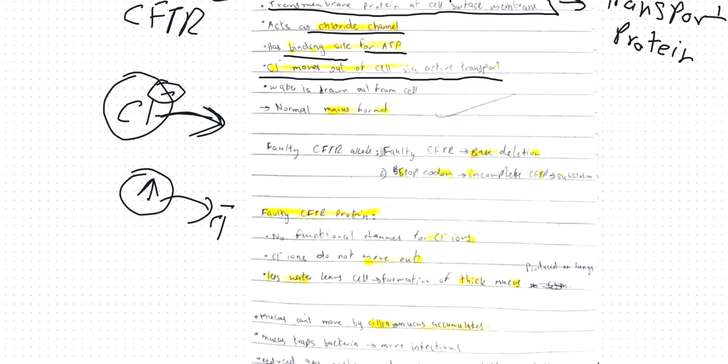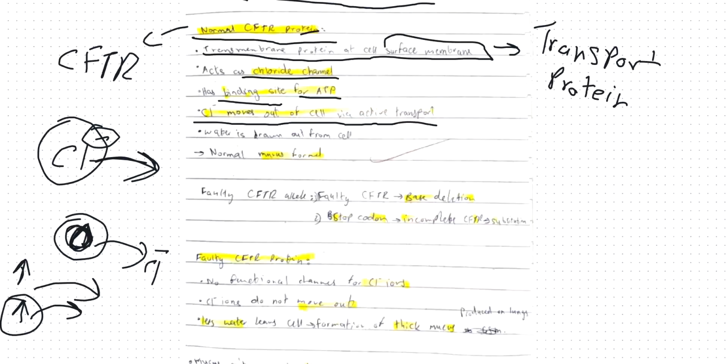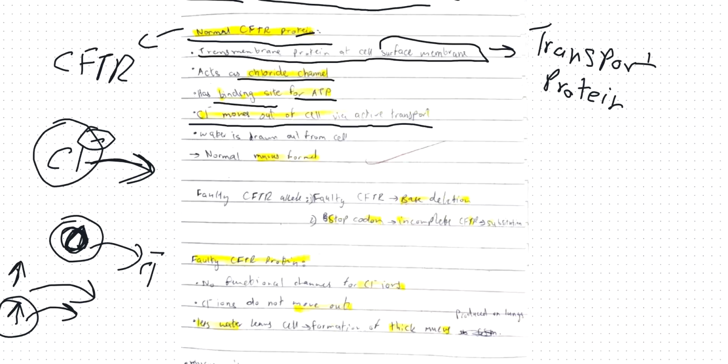So water moves out of the cell by osmosis, from a higher water concentration inside the cell to a lower concentration outside. Why am I explaining this? Because this CFTR protein is present in the cells that make mucus.